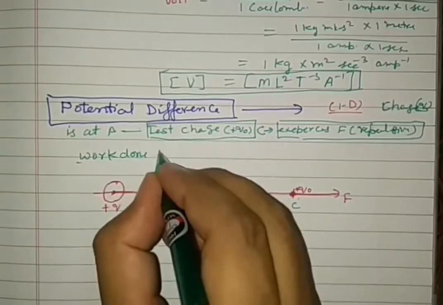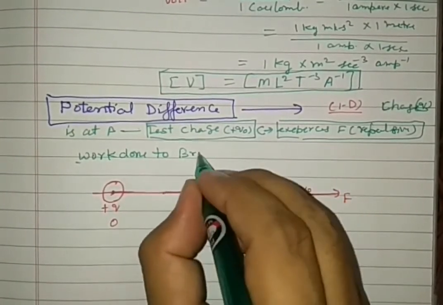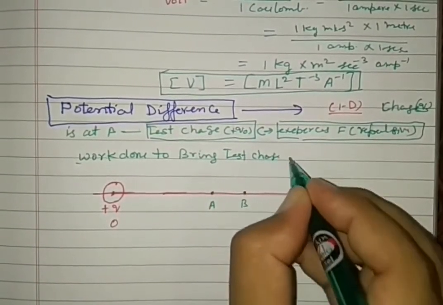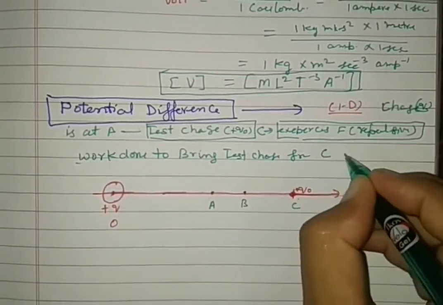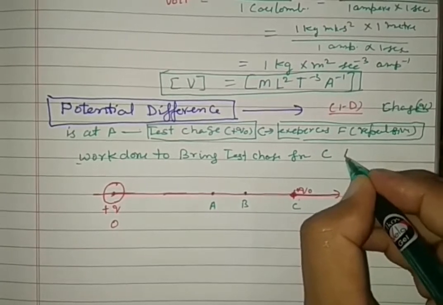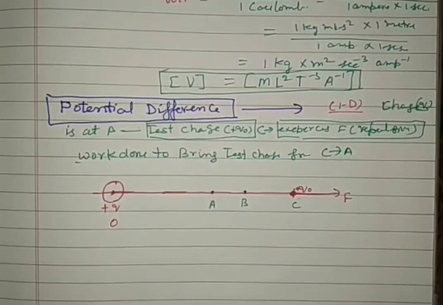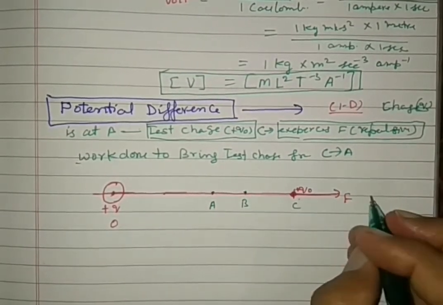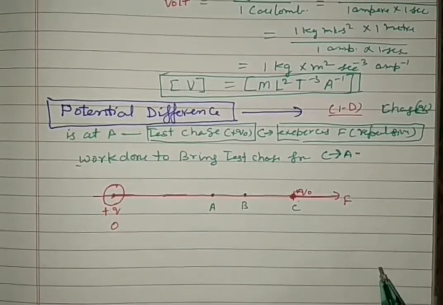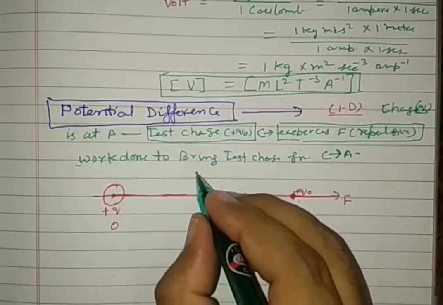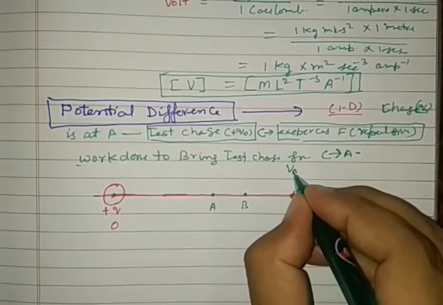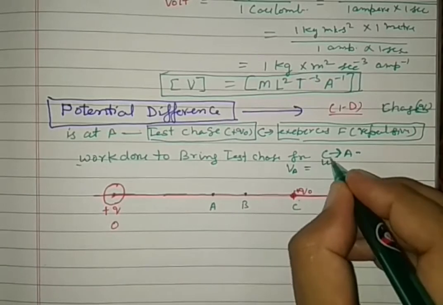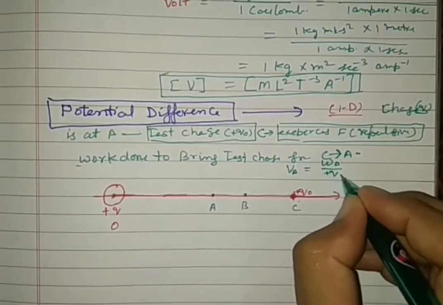See carefully: the work done to bring the test charge from C to A. We want to calculate this work done from C to A. Let us consider that C to A will give the electric potential at A, the work done by the test charge.